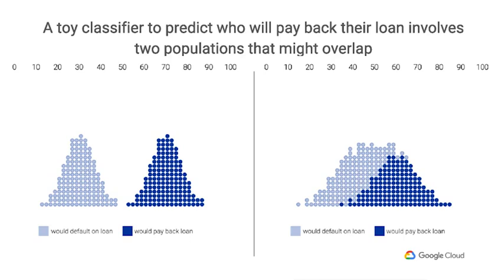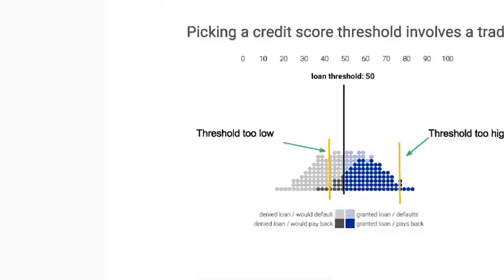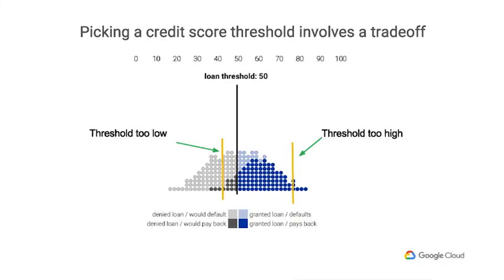In an ideal world, we would work with statistics that cleanly separate categories, as you can see in the example on the left. Unfortunately, it's far more common to see the situation on the right, where the groups overlap. Now, a single statistic like a credit score can stand in for many different variables. You'll see later in this specialization that most machine learning models return a probability, and so the credit score here could stand in for that probability. The resulting probability from a machine learning model would factor in a lot of things including income, promptness of paying debt, and so on, so the number might actually represent the likelihood that a person will pay off a loan or default. But it also might not.